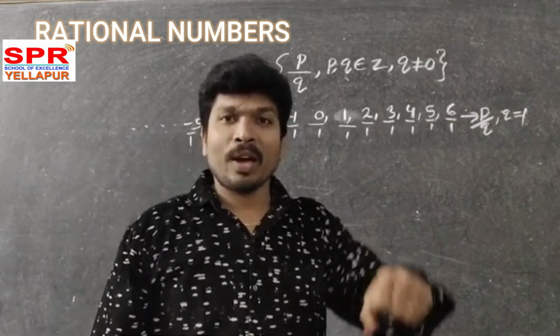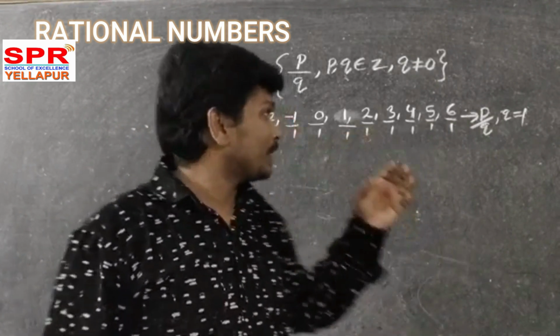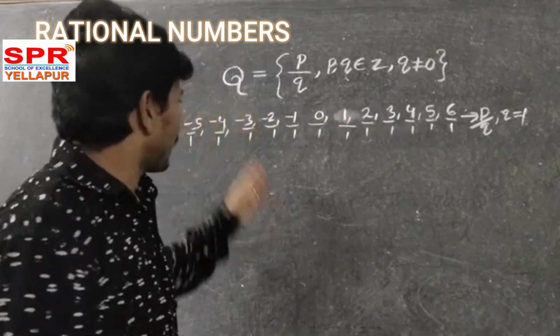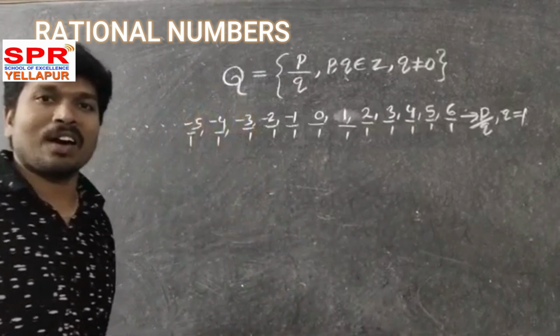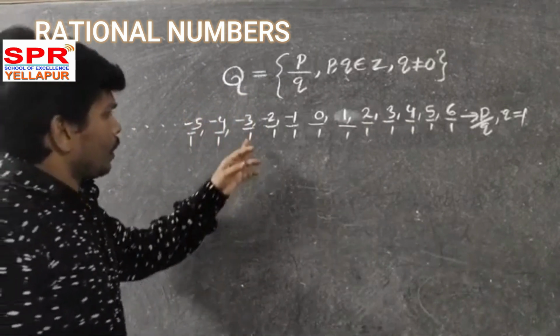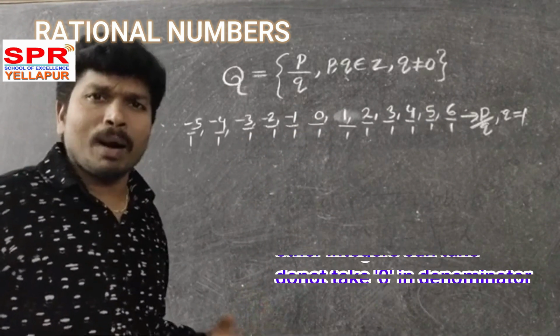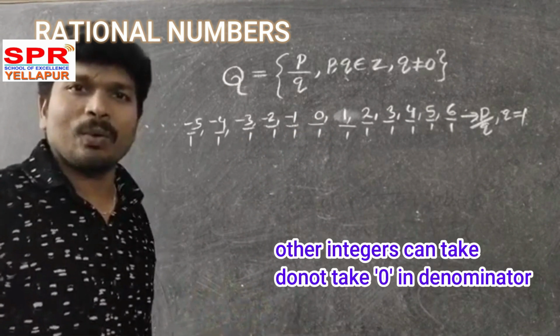Yes, sir. Now you know that bag. In that bag, all these numbers are there: 0, 1, 2, 3, 4, 5, 6, minus 1, minus 2, minus 3, minus 4. And again, other integers you can take as denominators. Don't take 0, but other integers we can take. Yes, sir.